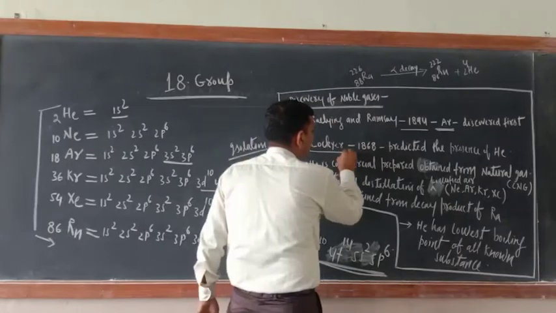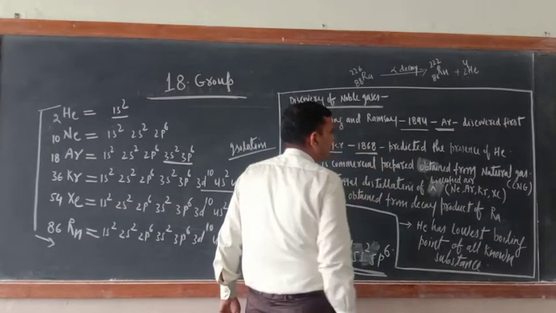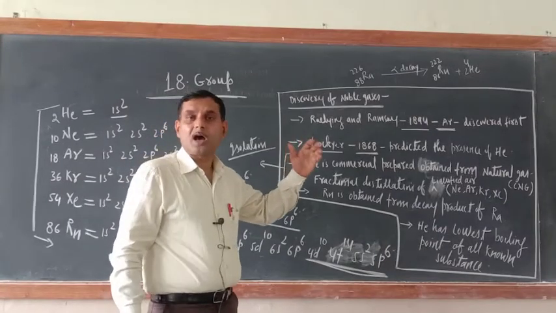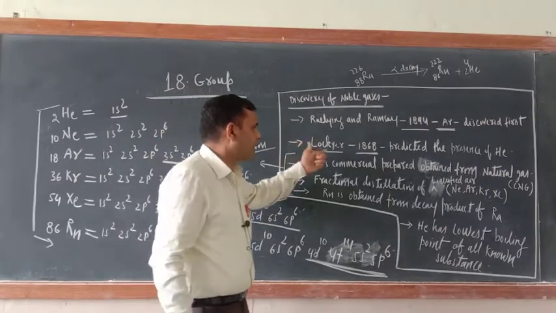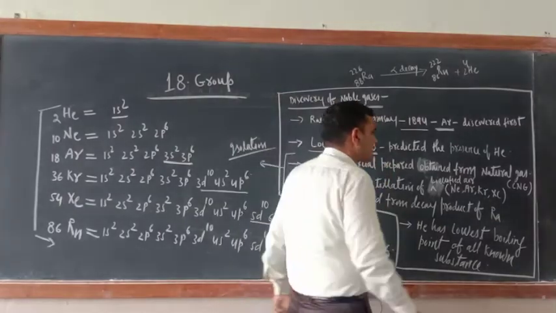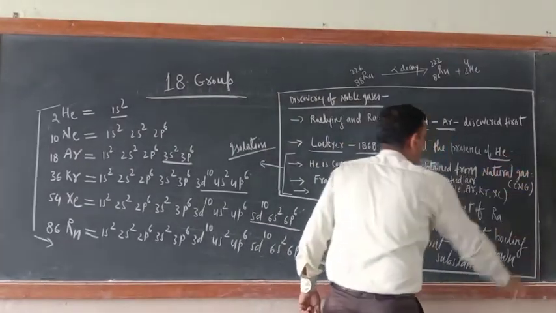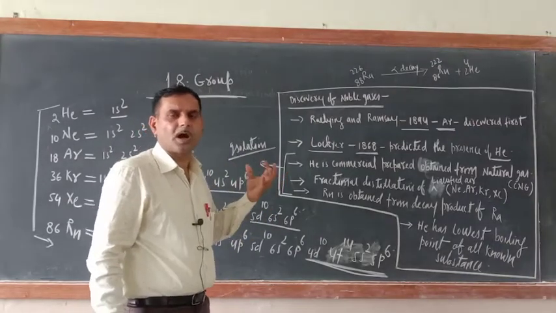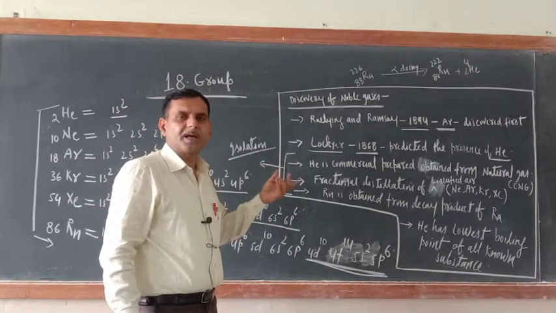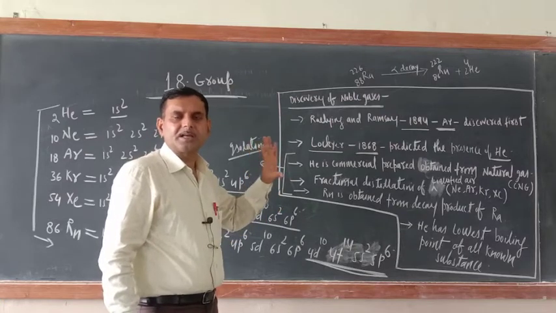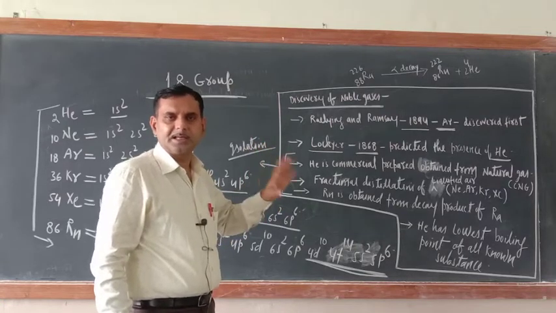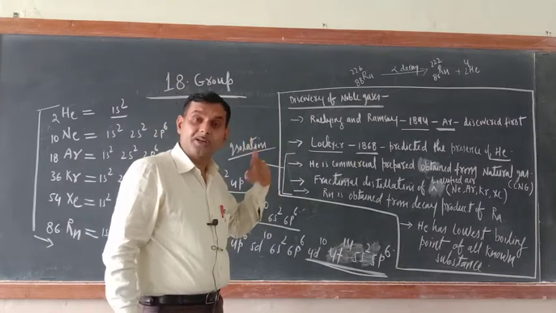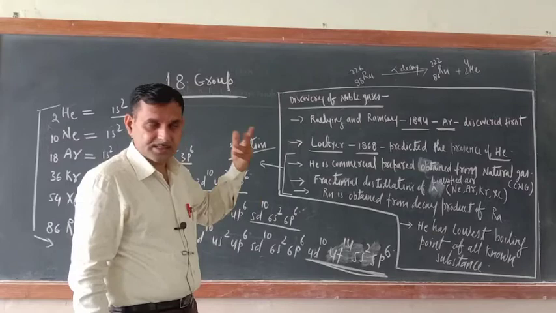Lockyer, in 1868, predicted the presence of helium in the spectrum of solar light. So Lockyer predicted the presence of helium in the solar spectrum. And we know that hydrogen and helium are found in the core of the sun, and because of their interconversion, the sun is burning throughout days, months, years. We hope that it will continuously burn and will provide us light.